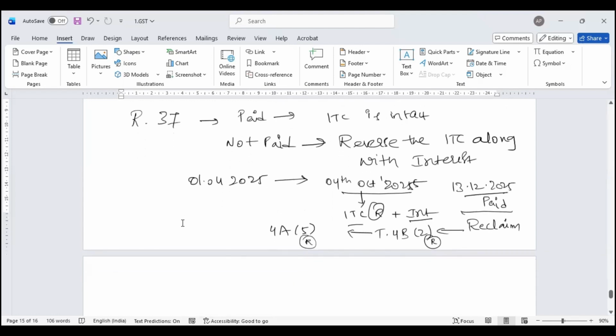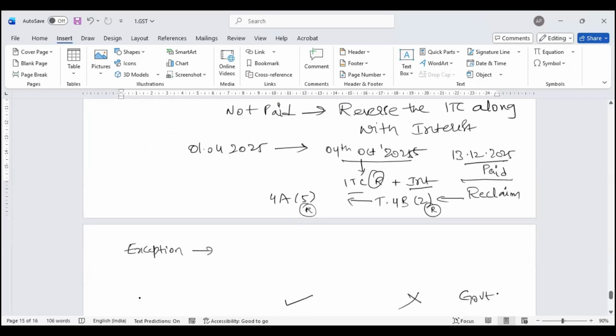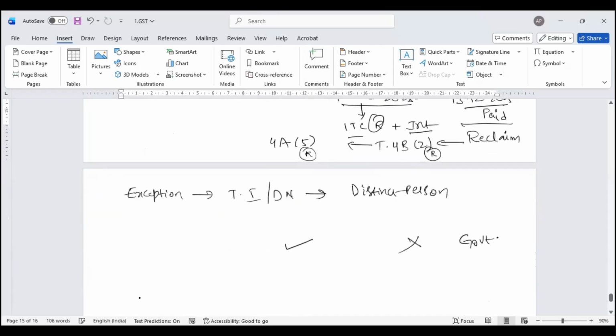Now, exception to this Rule 37: with respect to any tax invoice or a debit note issued on a distinct person or related person, related party.